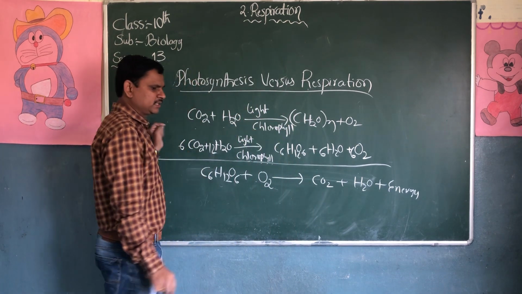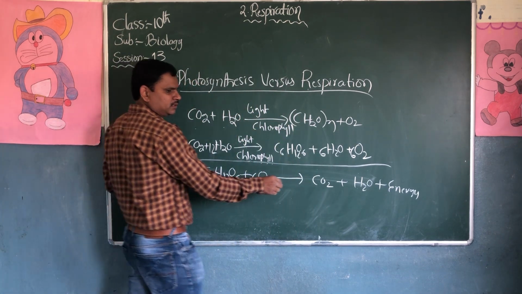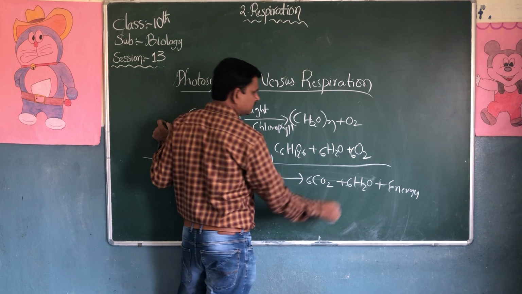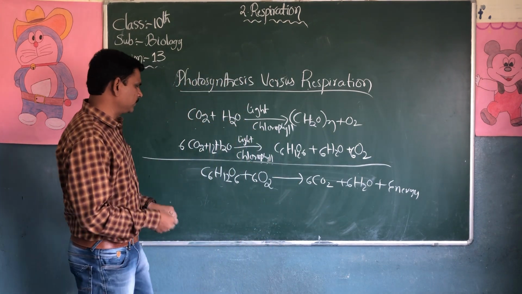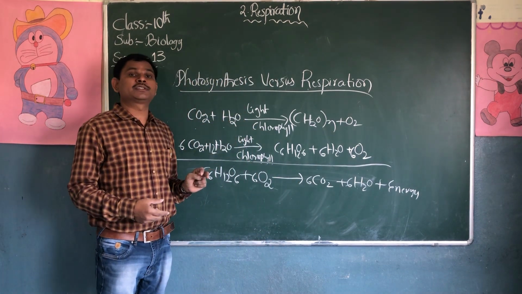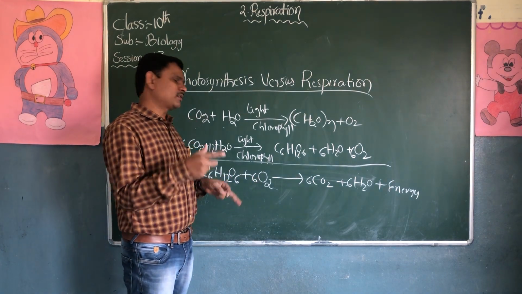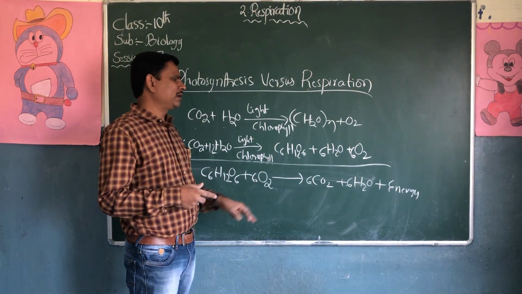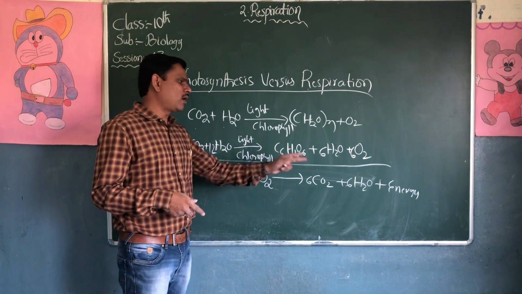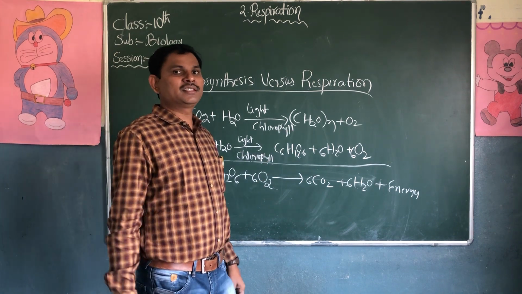It's not balanced. You can write 6. Glucose is broken down in cellular respiration utilizing oxygen; carbon dioxide, water and energy are released.